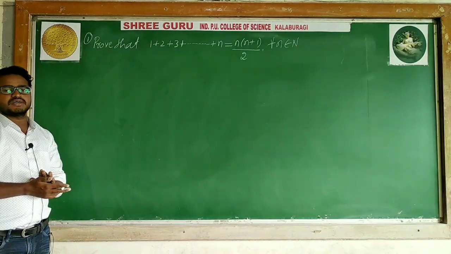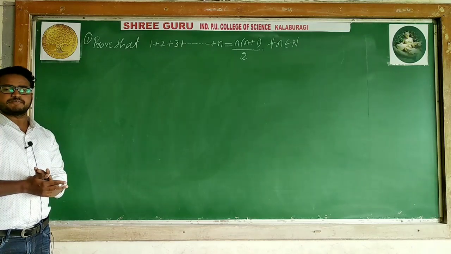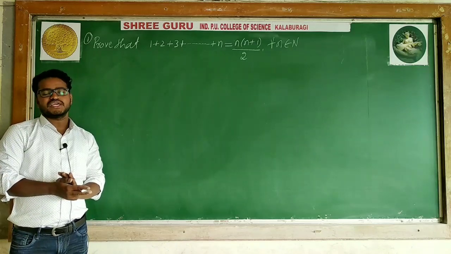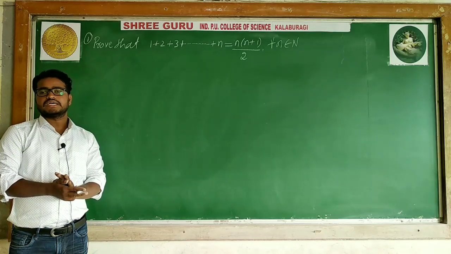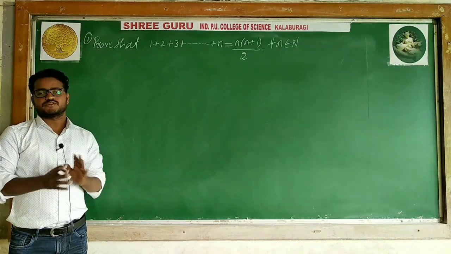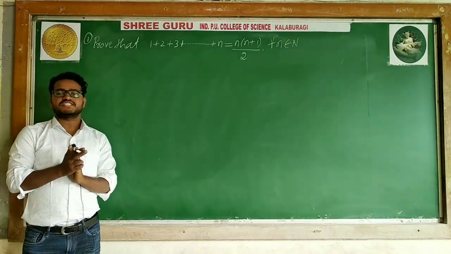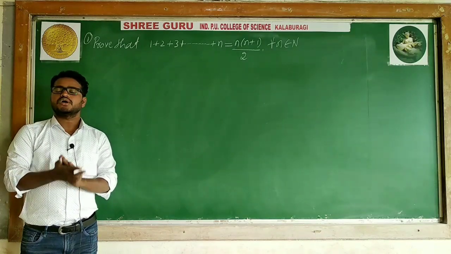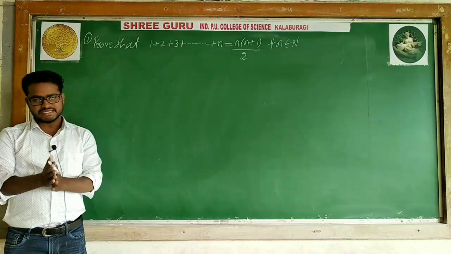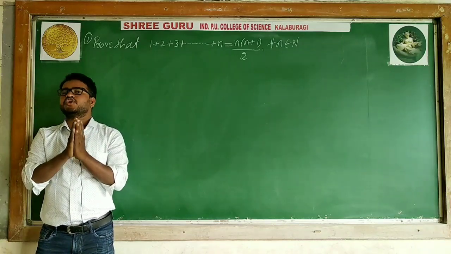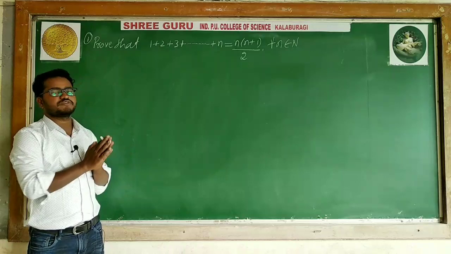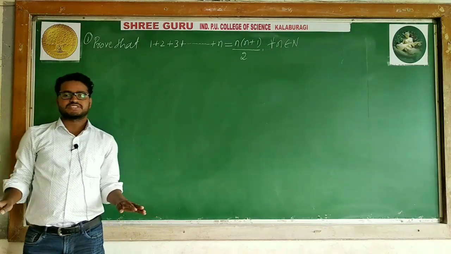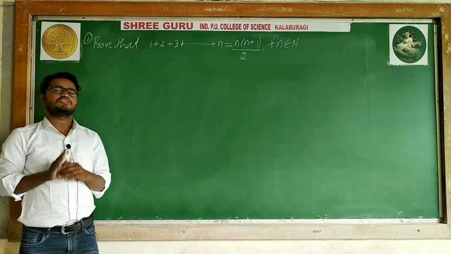What is the procedure? I will say 3 steps here. Step 1, I will take n is equal to 1. Step 2, I will take n is equal to k. Step 3, I will take n is equal to k plus 1. The third step is the induction step. I can say this is the main step. Using that step, you have to conclude the given statement is true for all natural numbers. Keep in mind, this is a similarity for all the problems. The procedure I am taking for the first problem, I will take the same procedure for all the problems. Nothing else is here. So the thing is, you have to follow correctly.